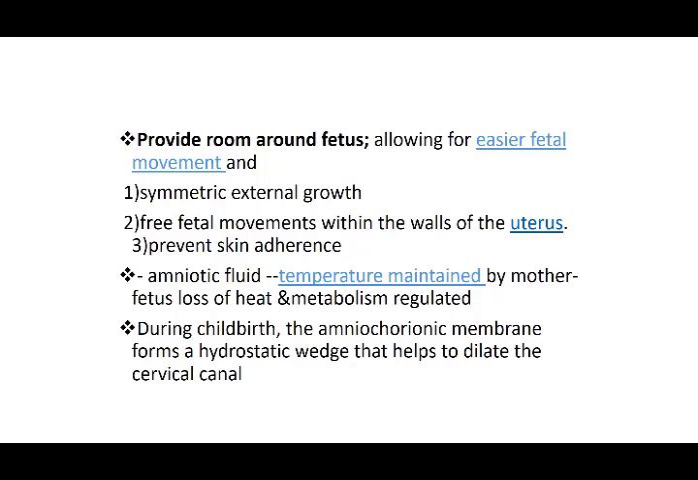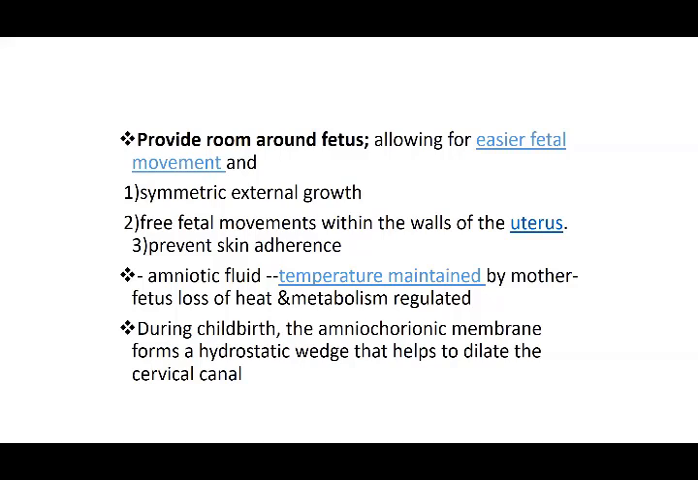Then during childbirth, the amniochorionic membrane forms, where you have the junction of the two membranes, the amnion and the chorionic membrane. They form a hydrostatic wedge that produces a space and helps stimulate the dilatation of the cervical canal, or the birth canal. So at the time of labor, this amniotic cavity along with the chorionic cavity helps in the dilatation of the cervical canal.